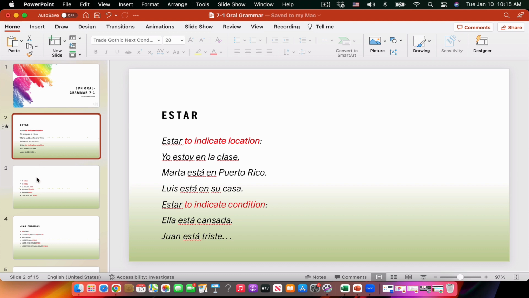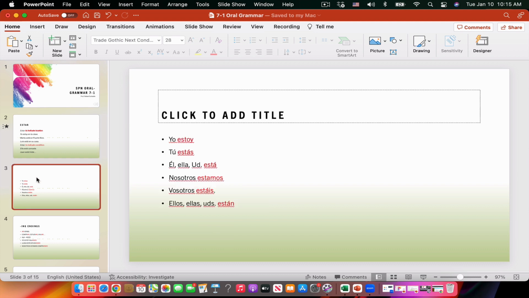The way we conjugate the verb estar, it is an irregular verb because in the yo form you have to say yo estoy. Yo estoy is I am. Tú estás is you are. Él, ella, usted está. He, she, or you are. Nosotros estamos, we are. Vosotros estáis. Ellos, ellas, ustedes están. Remember, the translation in English is the same as the verb ser. Is, I am, you are, he is, and so on.